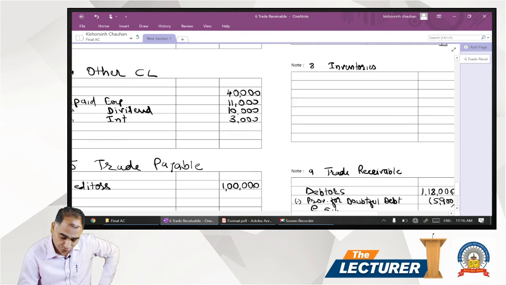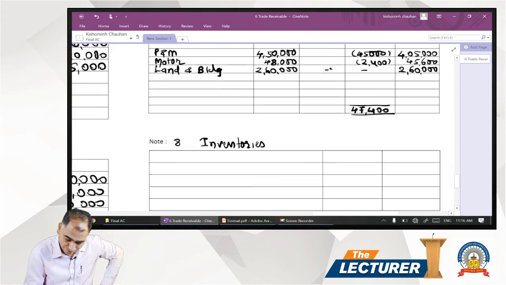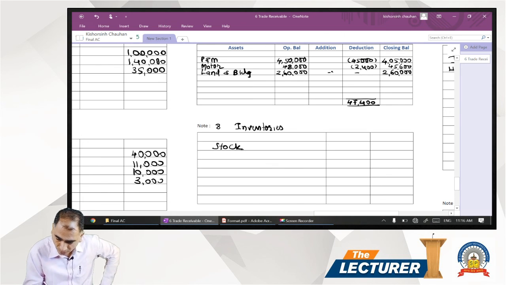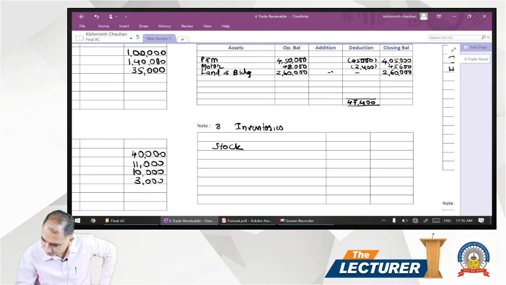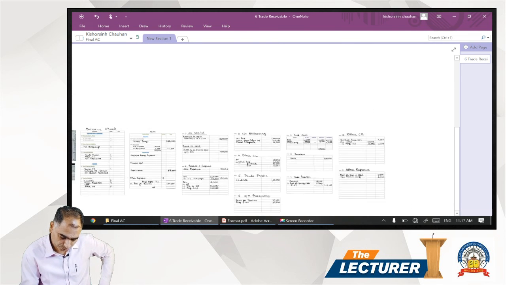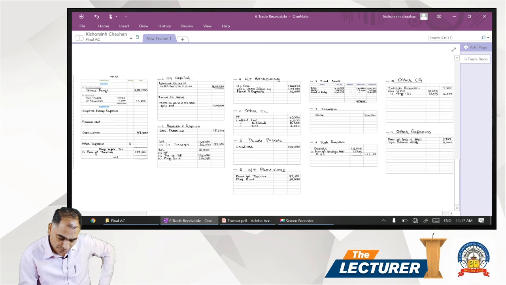So schedule number 8, we have stock amount comes to 3,40,000. So we have stock 3,40,000.